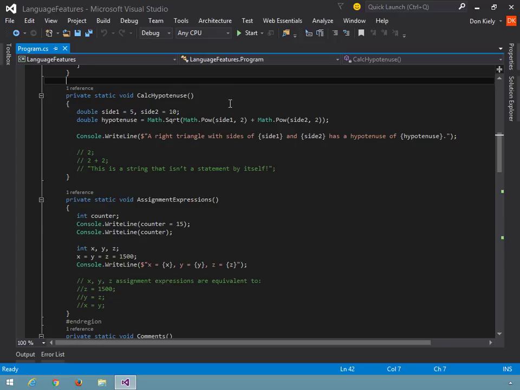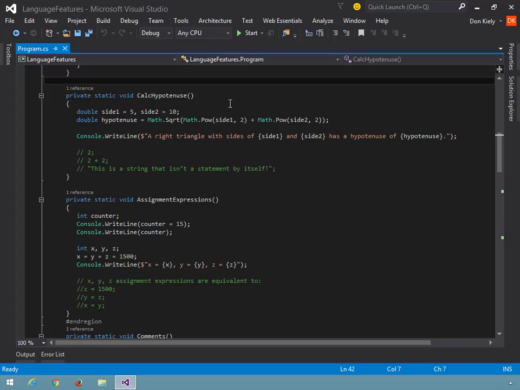Now, don't stress over the math. If you don't remember algebra and figuring out sides of triangles and so forth, don't worry about it, because I've expressed that theorem in a C# expression already for you. But on the other hand, a large part of being a programmer is dealing with math, so it might be something you want to get back up to speed on.